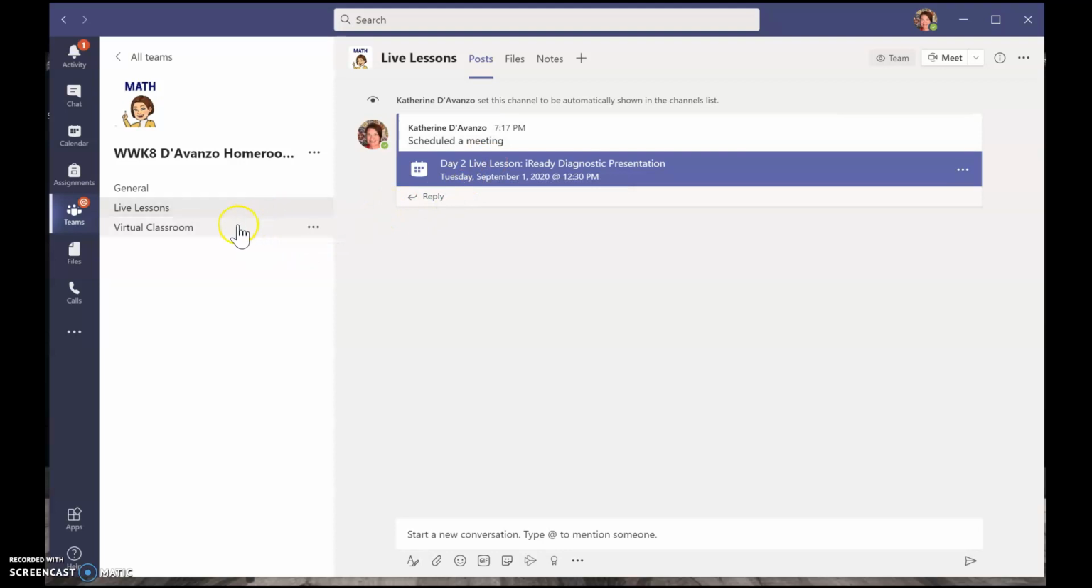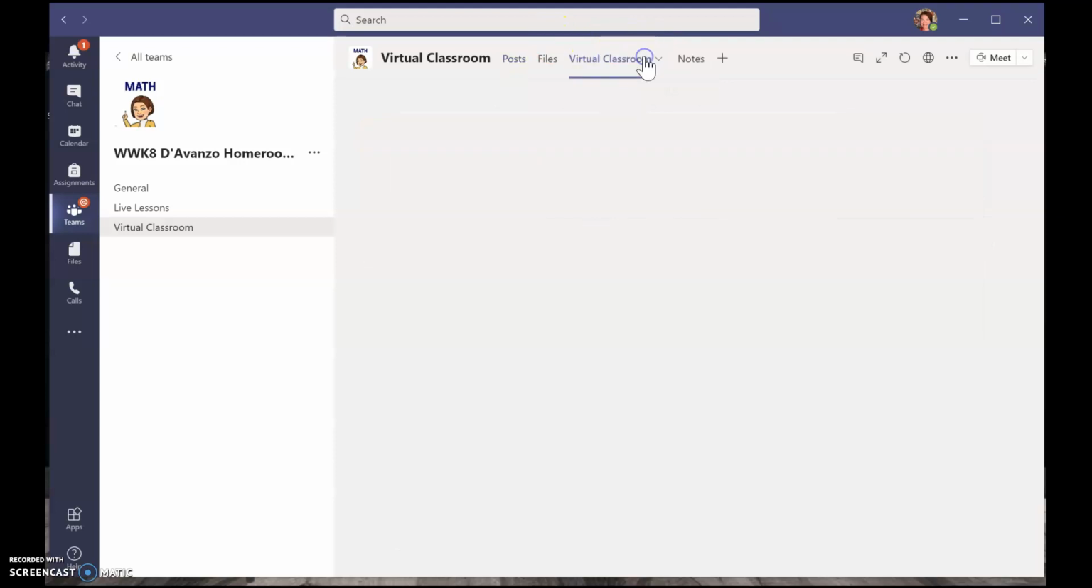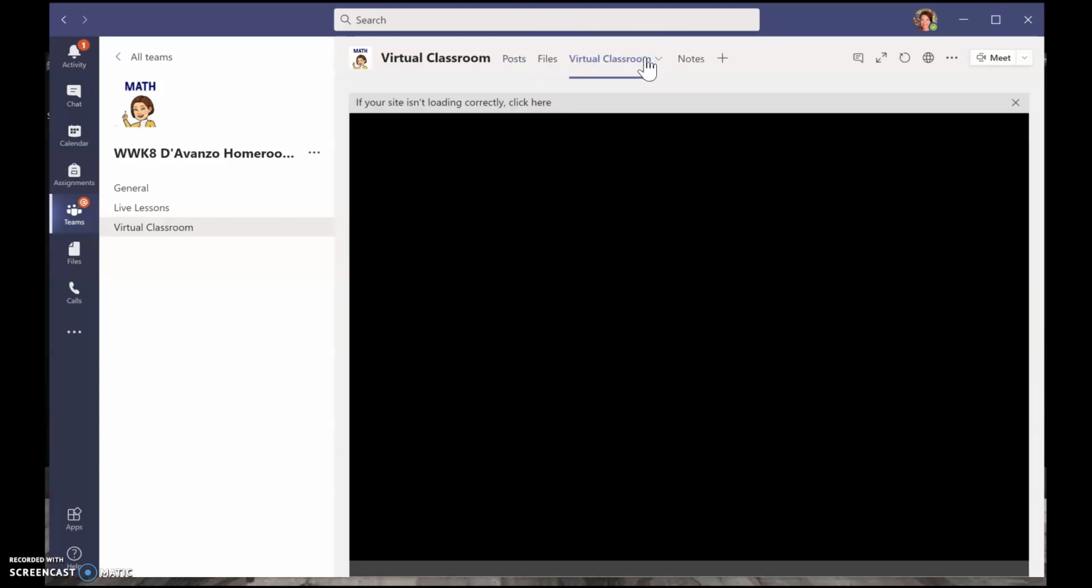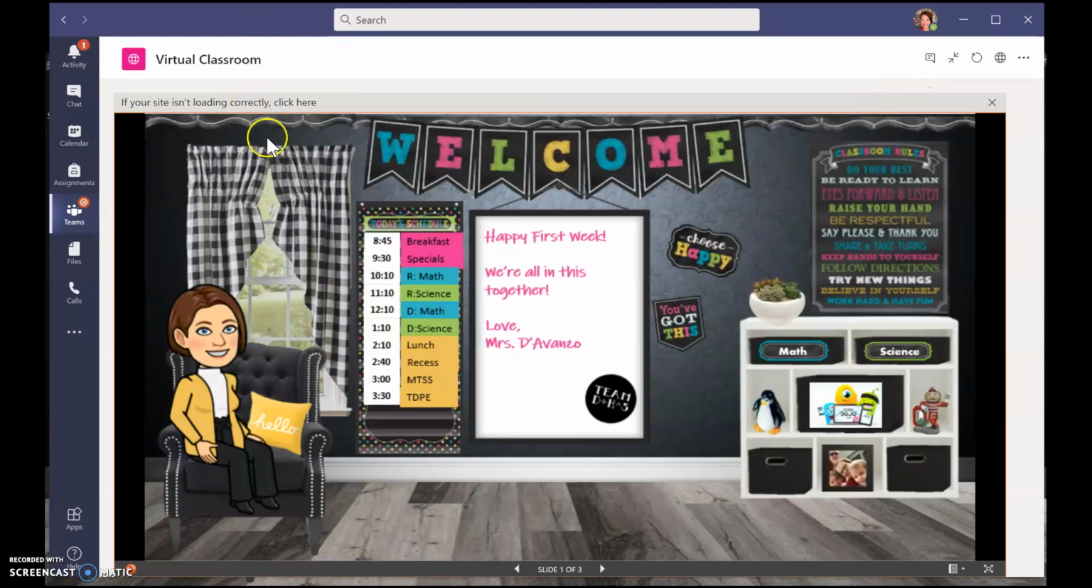The other thing I want to show you is our virtual classroom. If you look over here, ignore the assignment for right now. Up here where it says virtual classroom, you click on that, and this is our virtual classroom here in Teams. If you look up here, see this arrow that says to expand the tab? That makes that side channel bar go away so you can see this a little bigger.